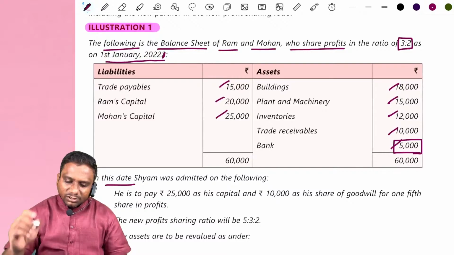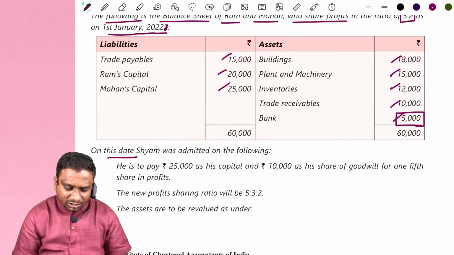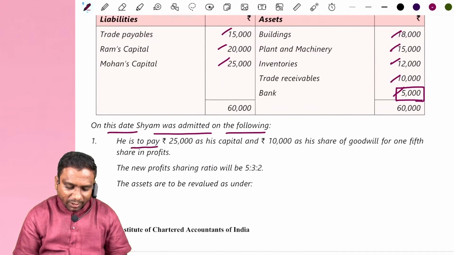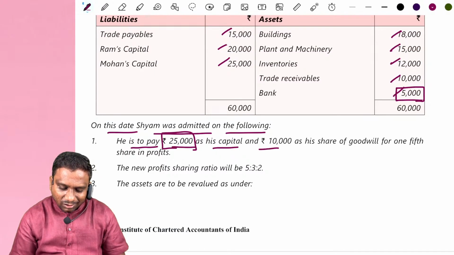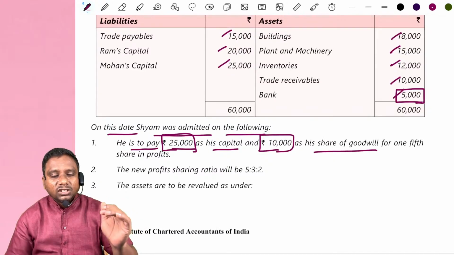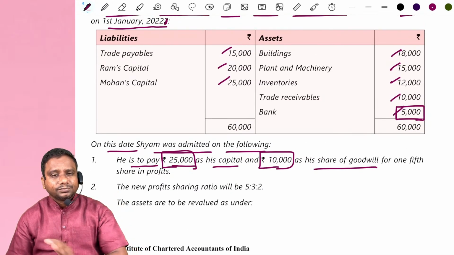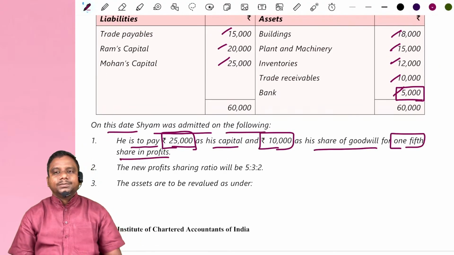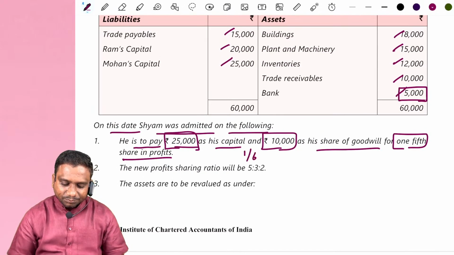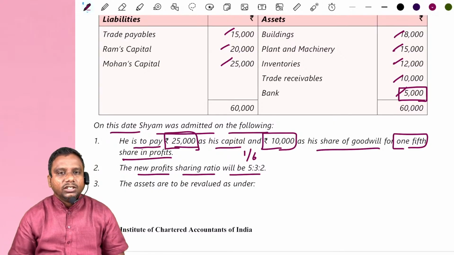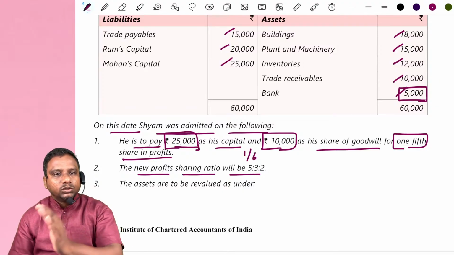On this date, 1st January 2022, Sham was admitted on the following terms. He is to pay 25,000 as his capital. Sham is bringing 25,000 rupees capital and 10,000 rupees as his share of goodwill for a 1/5 share in profits. The new profit sharing ratio will be 5:3:2.